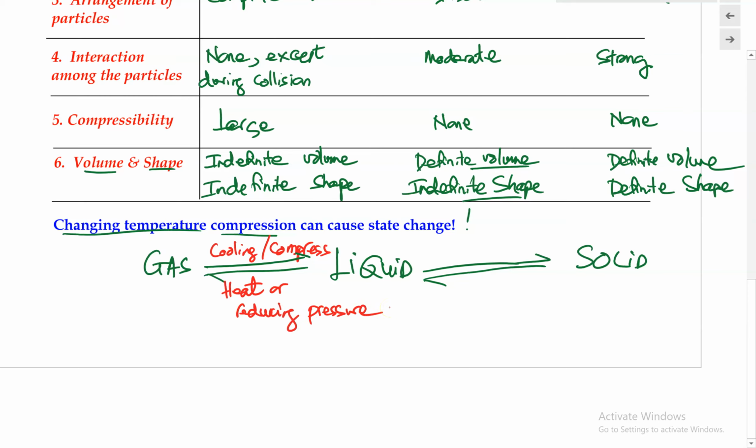And similarly, if we were to have a liquid, by cooling this, we'll be able to change this into a solid state. Now we cannot compress that into a solid state. We can only cool a liquid into a solid state, but not compress it, because liquid is incompressible. And in the opposite direction, if we were to have a solid state and we add heat, we'll be able to change that into the liquid state. Very much what happens when we take an ice cube and put it at room temperature to warm it up.